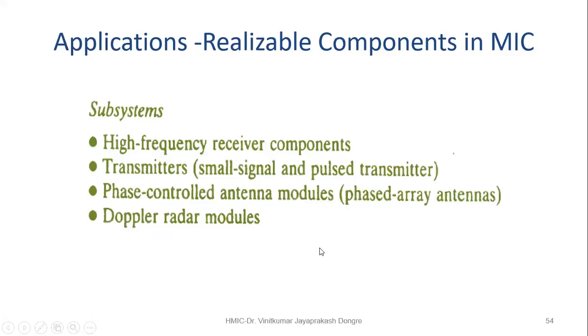Then next, the systems: the high frequency receiver component, transmitter, then the phase control antenna modules, then the Doppler radar modules. These are comparatively low power applications. Doppler radar is used as a speed gun, which the traffic police use. That is not a very high power application because the range required is not very large. So these are some of the applications.